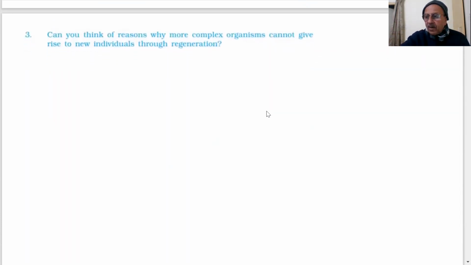Another question is coming on the screen. Can you think of a reason why more complex organisms cannot give rise to new individuals through regeneration? Because in regeneration, specialized cells are required to grow.